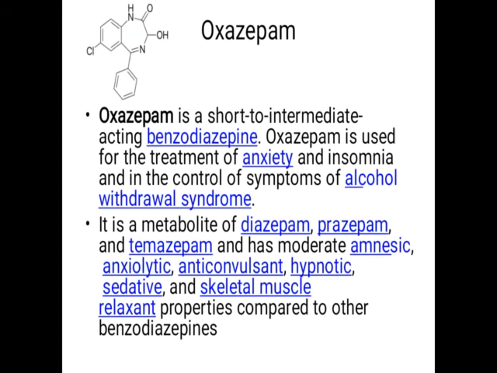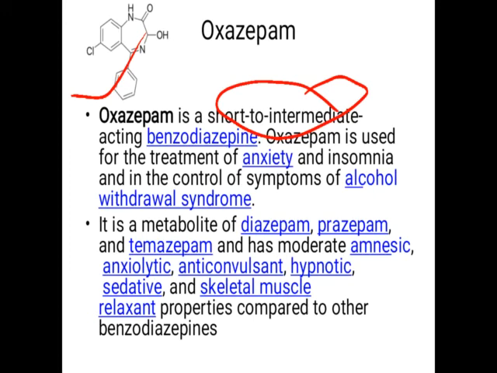So there are only two drugs given for your syllabus regarding the anti-anxiety drugs, that is oxazepam and buspirone. Okay, so oxazepam is a benzodiazepine derivative. It is a short to intermediate acting benzodiazepine. If you go through the benzodiazepines and their metabolites, you can find that most of the drugs form oxazepam as an active metabolite.